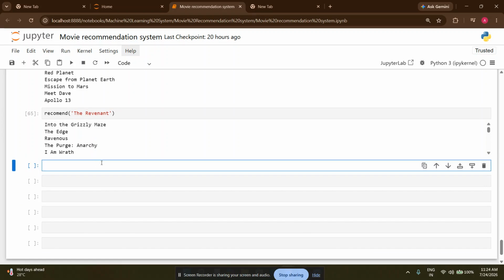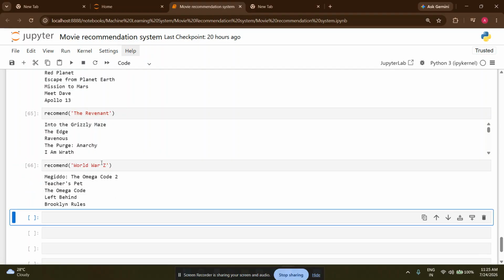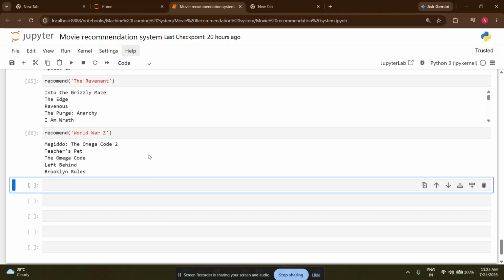Let's try one more movie. Again, the movie recommend, and we will give the movie name. As we wrote the name World War Z, we get some movies. As you can see, it's working properly.